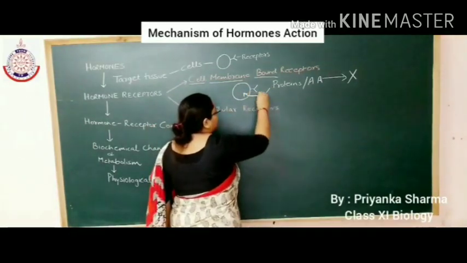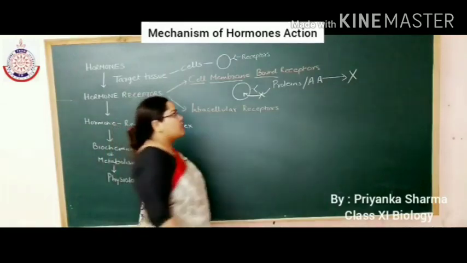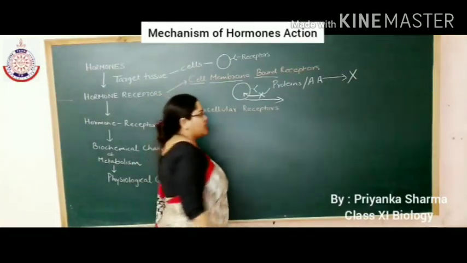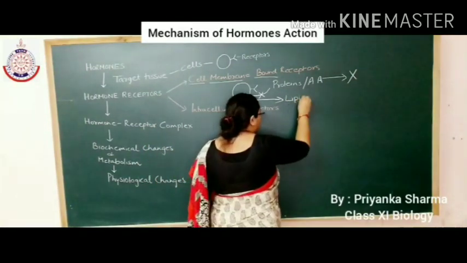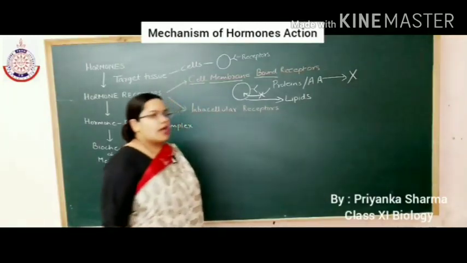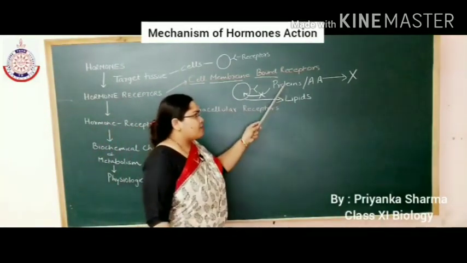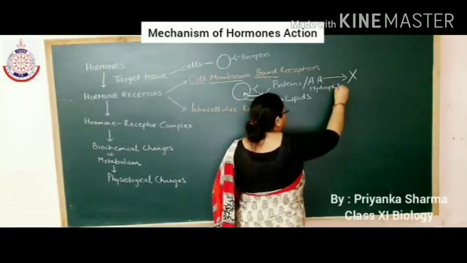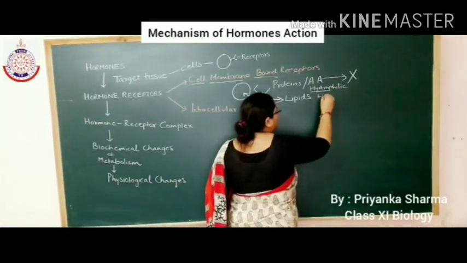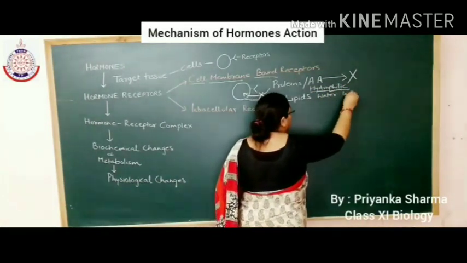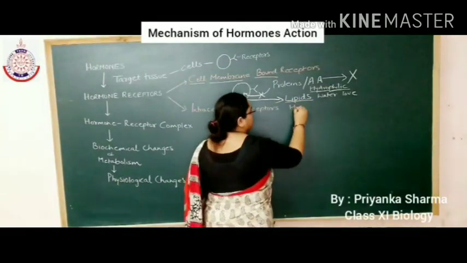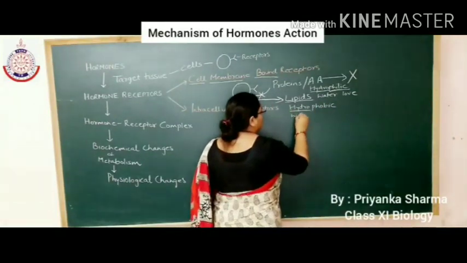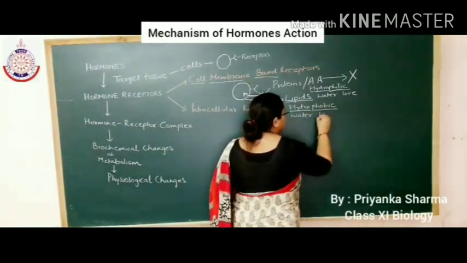Why can these hormones not cross the cell plasma membrane? Because, as you have done in your class 9, the cell plasma membrane is made up of lipids, and lipids are hydrophobic and proteins are hydrophilic. Hydrophilic means, hydro means water, philic means love, and lipids are hydrophobic. Hydro means water, phobic means hate.